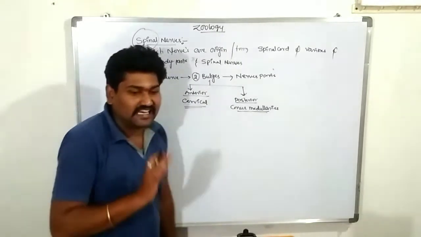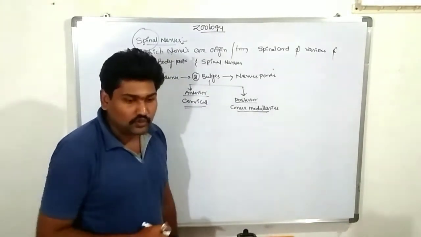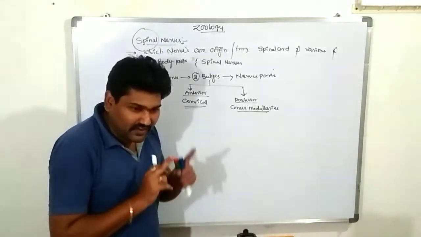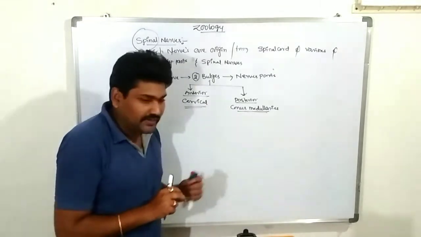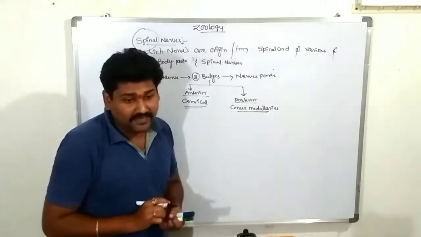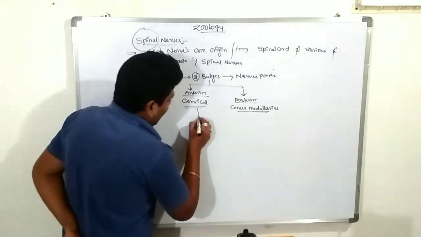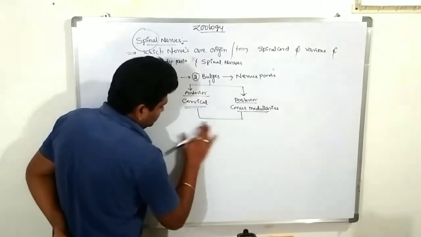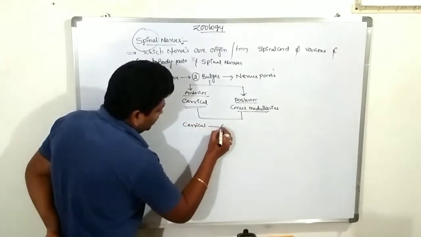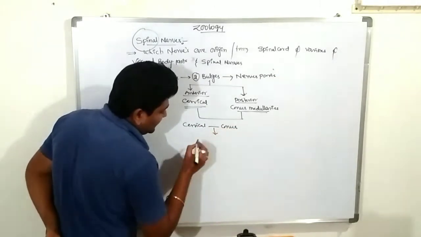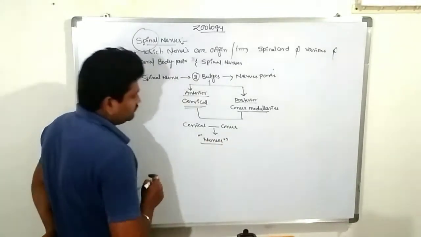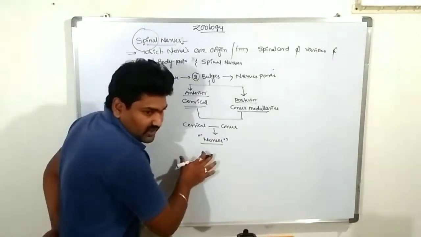What is the first one? Cervical bulges or cervical nerves. The posterior one is the conus medullaris. In between the cervical region and the conus medullaris, the nerves completely stimulate or act as motor and non-motor functions. So in between them, there is presence of nerves in this nerve cord.